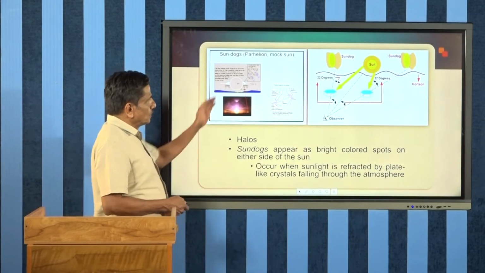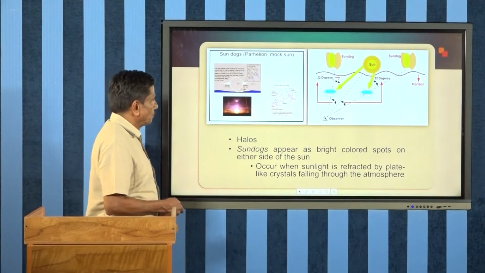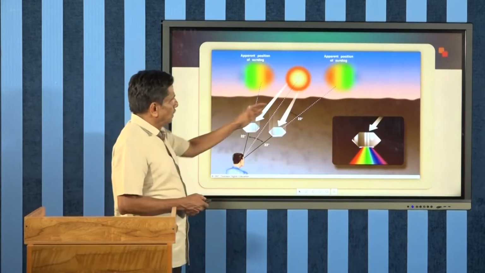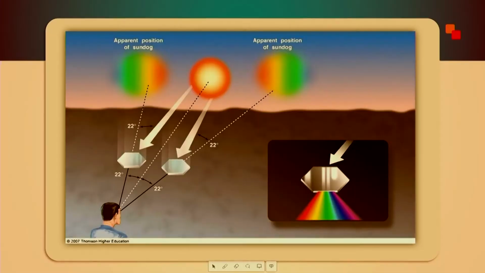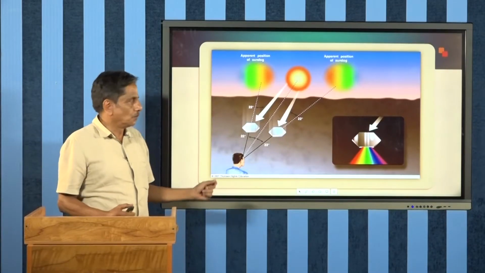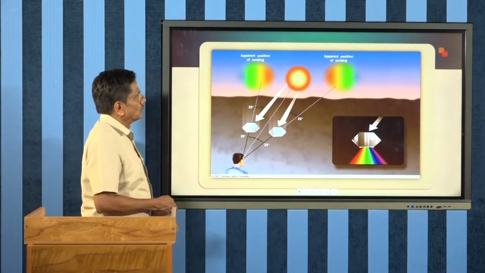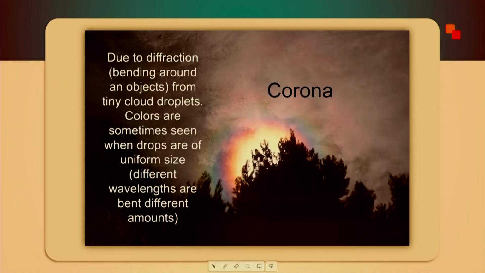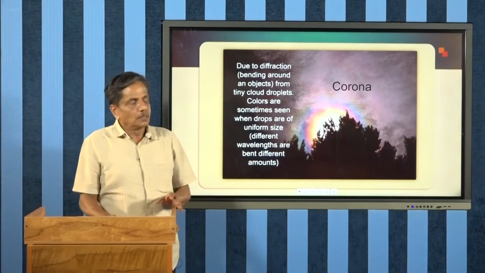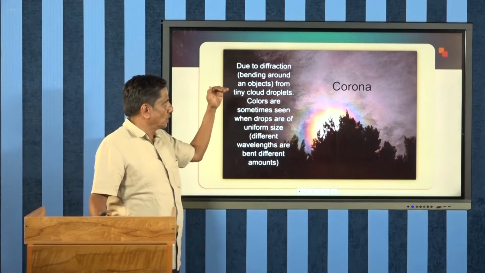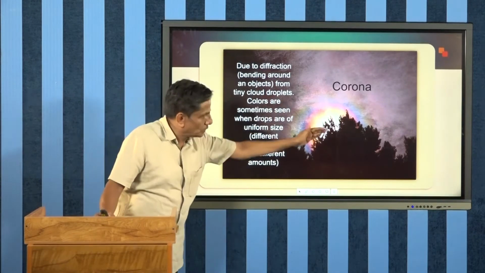These are the things in atmospheric physics. This can be observed at an angle of 22 degrees. We can see the sun dog and sun pillar at 22 degrees. Another is the corona. A corona is a colorful structure we can see around the sun. It is the bending of light around an object, which is known as diffraction. Therefore diffraction forms the corona, which appears in different colors.